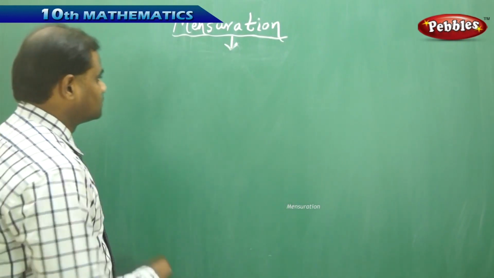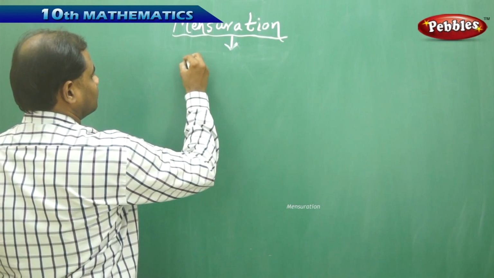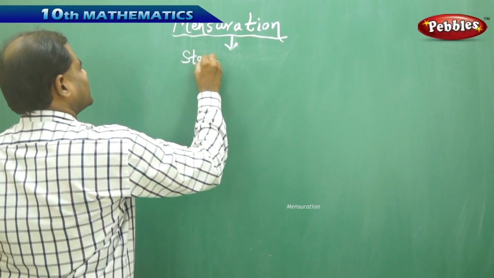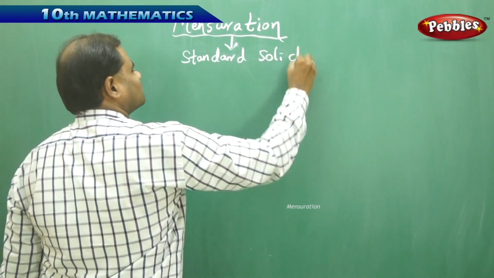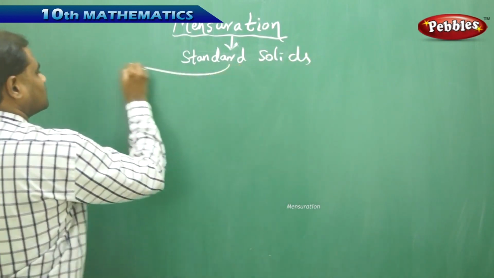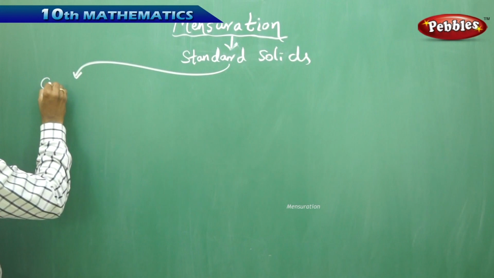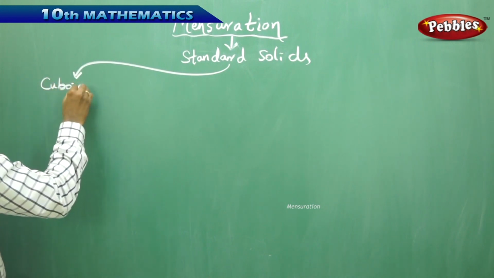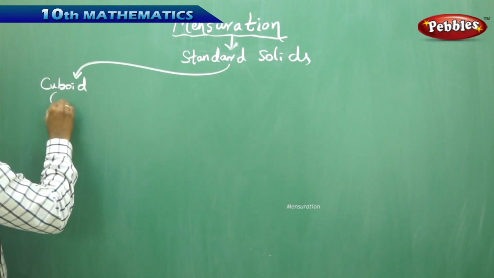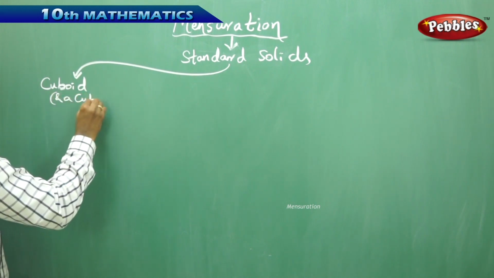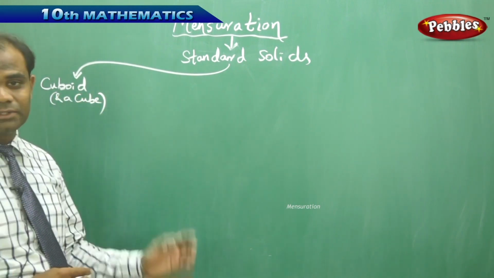So let's take some of the standard solids, which are cuboid and a cube, because both have their own definitions coming out here.